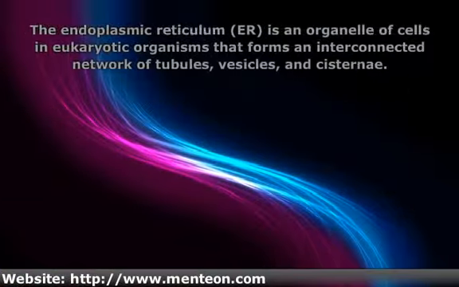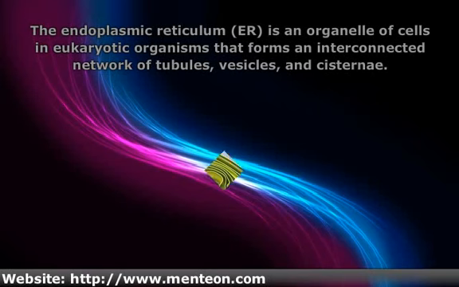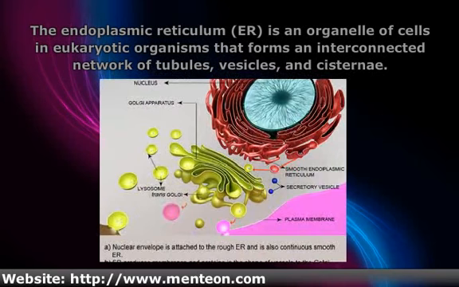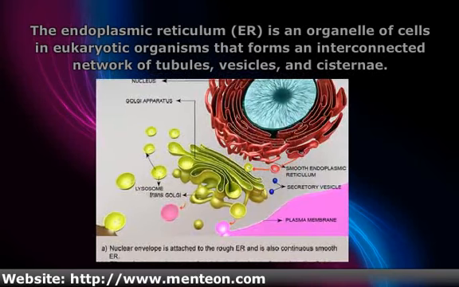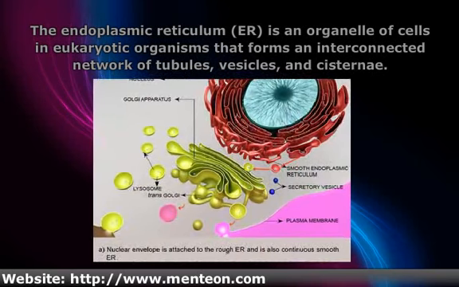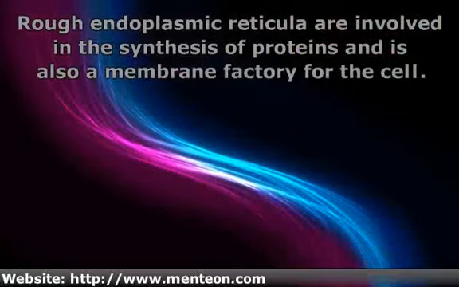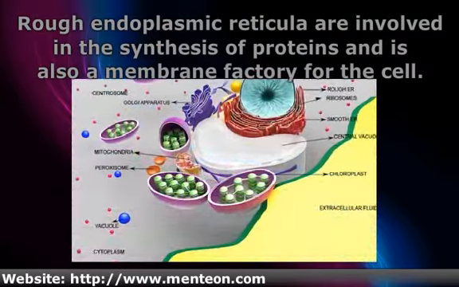The endoplasmic reticulum is an organelle of cells in eukaryotic organisms that forms an interconnected network of tubules, vesicles, and cisternae. Rough endoplasmic reticula are involved in the synthesis of proteins and are also a membrane factory for the cell.